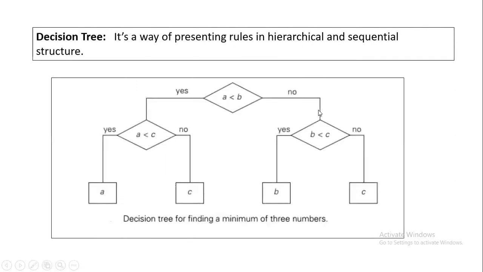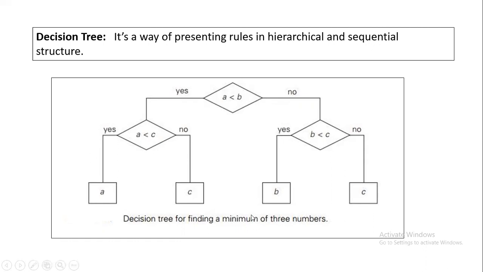And then the decision tree. It is basically based on a condition. Like, I just want to find the smallest among three numbers. First of all, I'll go with two numbers. If a is less than b, that means a is lesser. And if a is less than c, that means a is the smallest one. If it is not, that means c is the smallest one. Similarly, if a is less than b is not true, that means b is smaller, so b will be compared to c. If b is less than c, then b is the smallest, and if it is not, then c is the smallest.